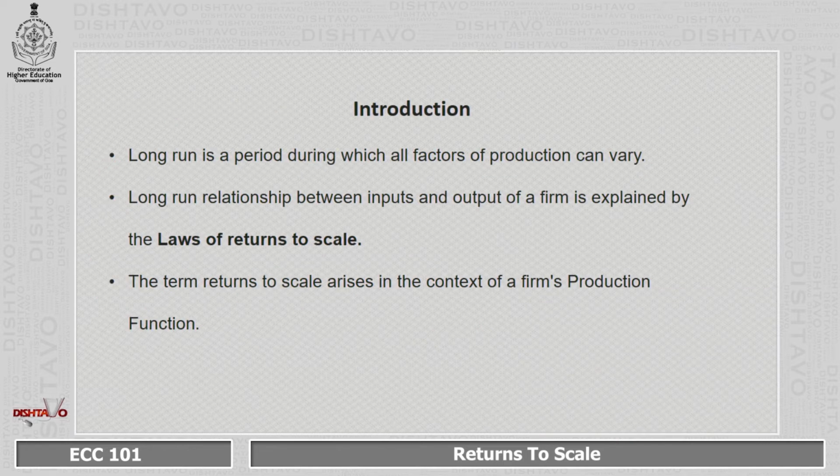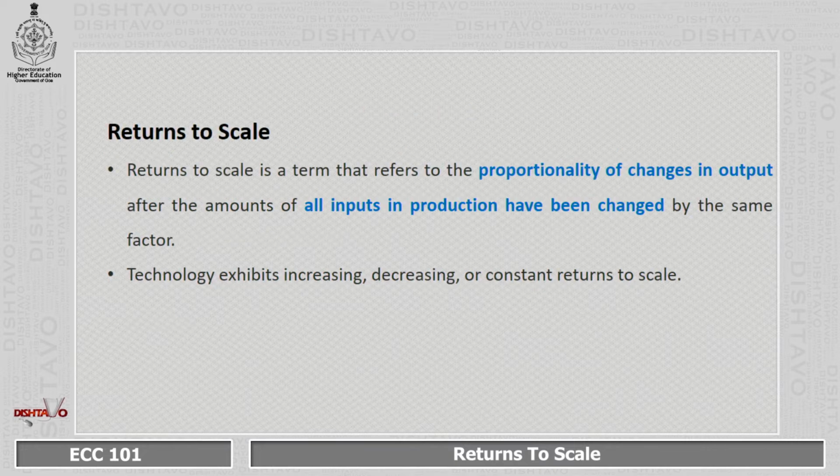Introduce this topic. When you talk about long run, it is a period during which all factors of production can vary. Long run relationship between inputs and output of a firm is explained by something called as law of returns to scale. The term returns to scale arises in context of firm's production function. Returns to scale is a term that refers to proportionate change in output after the amount of all the inputs in the production have been changed by the same factor.